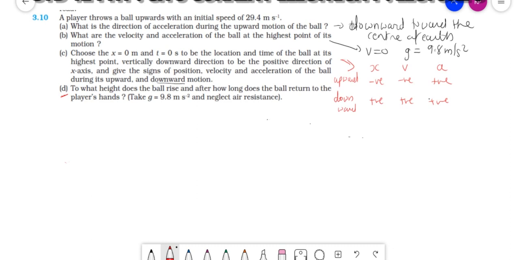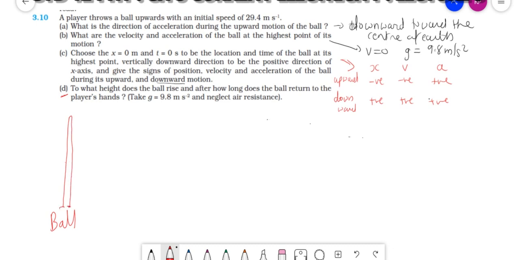To what height does the ball rise and after how long does the ball return to the player's hand? Now let me tell you one thing. When you are throwing a ball upward, this is the maximum height, and then it returns downward.